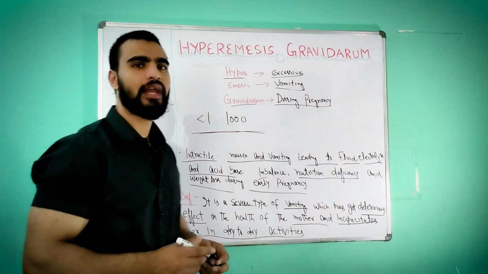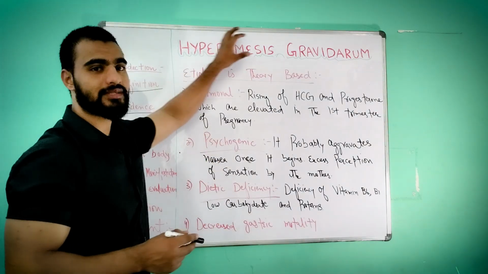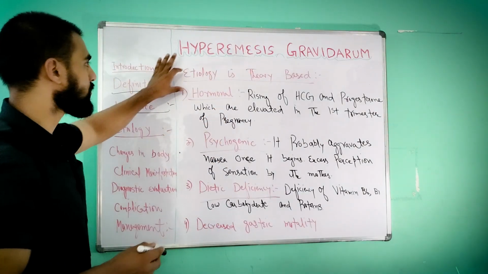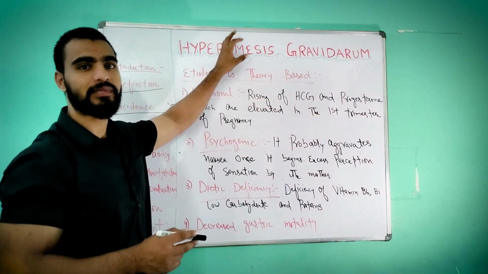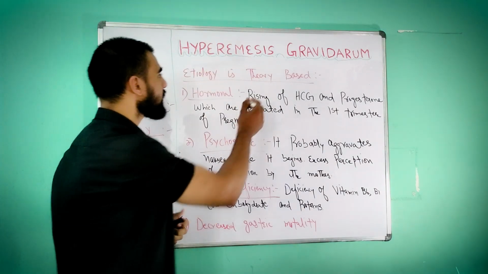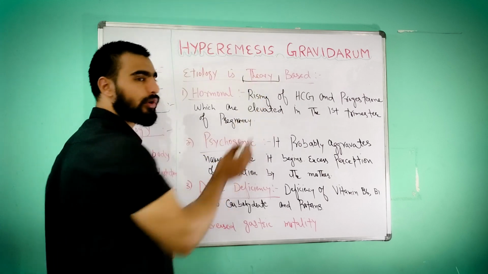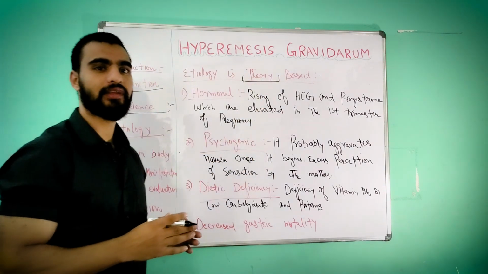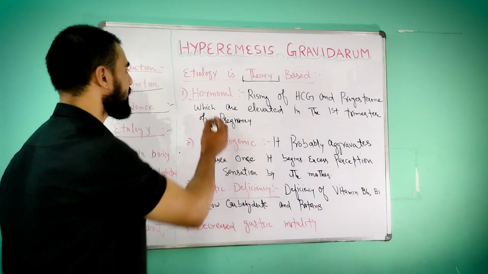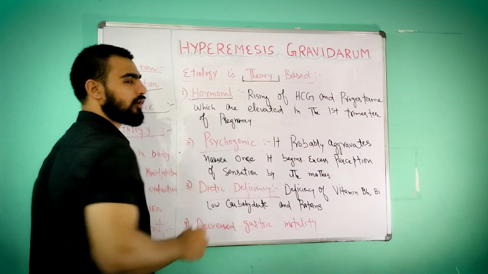Next we will see the causes of hyperemesis gravidarum, or the etiology. The etiology of hyperemesis gravidarum is theory based. The cause is theory based. In that, the first one is hormones, or we can say hormonal.